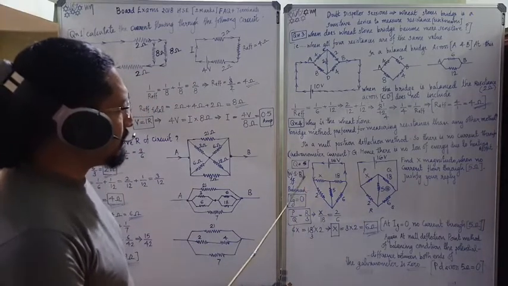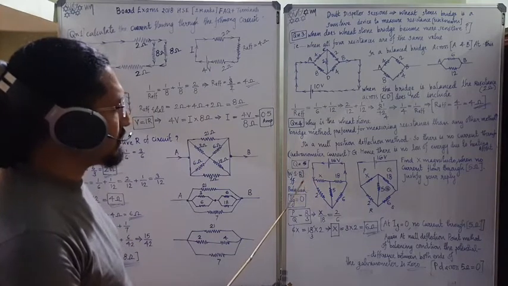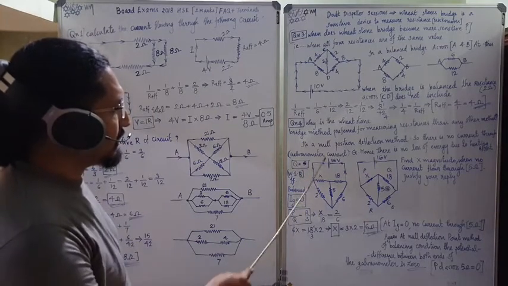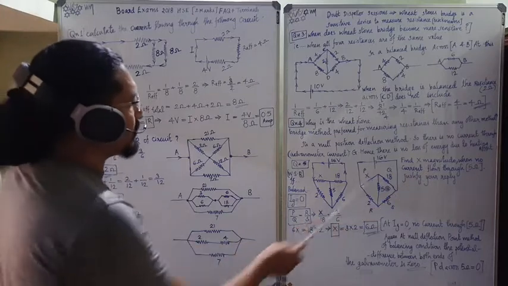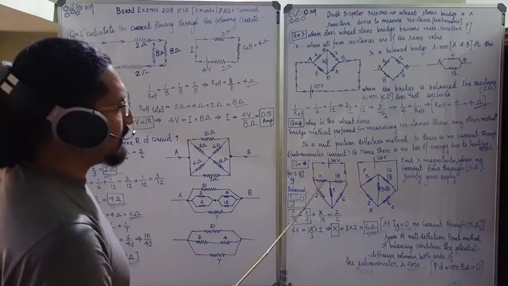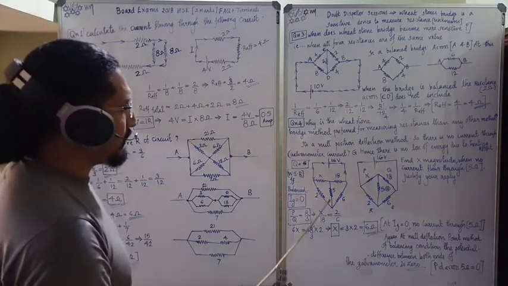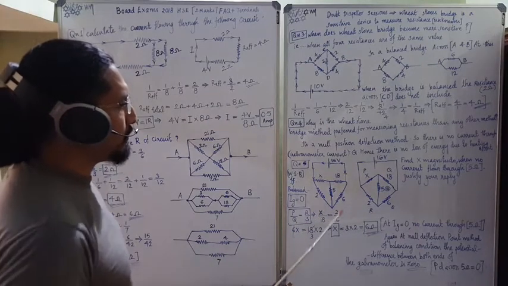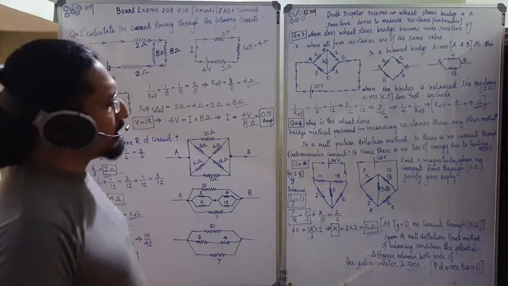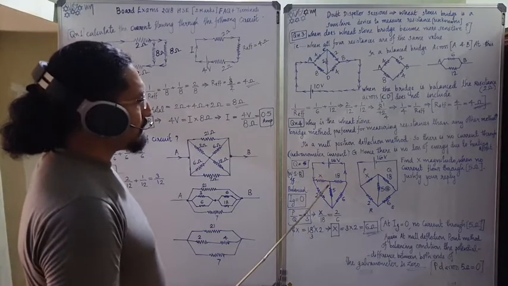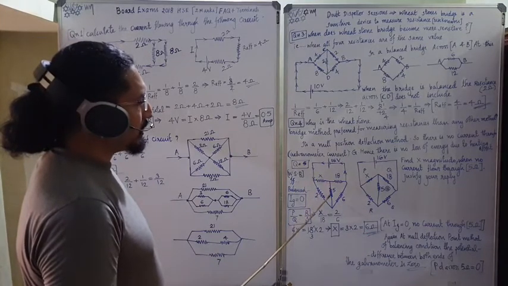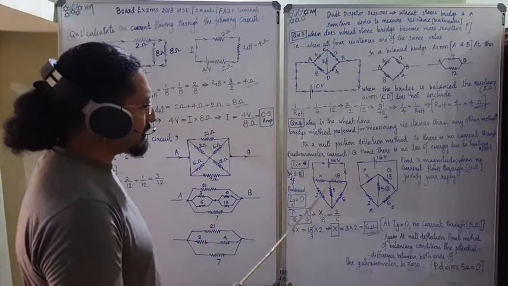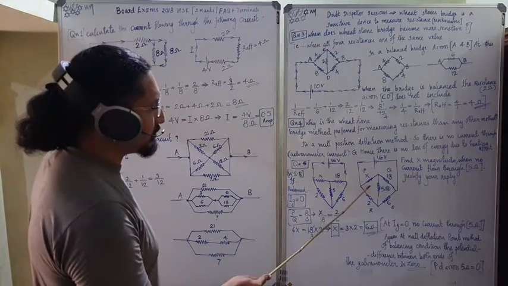When we come to question number 5, this question gives this diagram. Find the magnitude of X. What is the value of X when no current flows through the 5 ohm resistance? In the question itself it is given to find X, when no current is passing through the 5 ohm resistance, so this is similar to a Wheatstone's bridge.